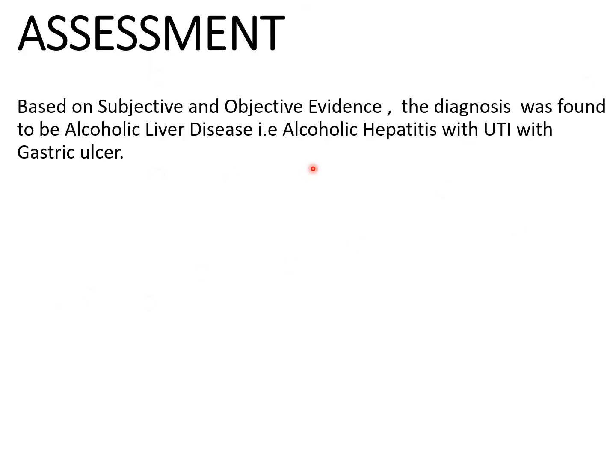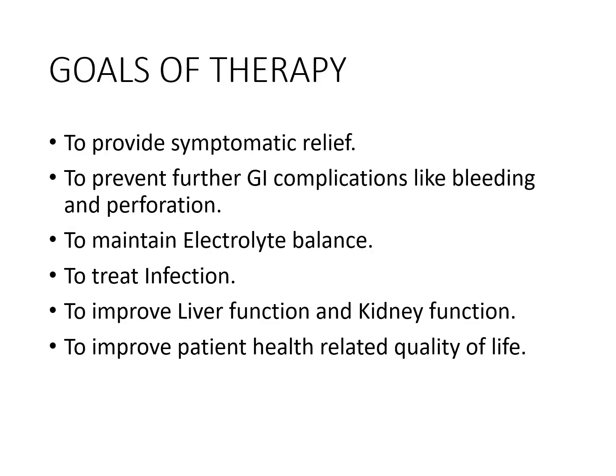Assessment. Based on the subjective and objective evidence, the diagnosis is that the patient is suffering from alcoholic hepatitis with UTI. Goals of therapy. In this case, the goals of therapy include providing symptomatic relief, preventing further GI complications like bleeding and perforation as the person has an ulcer, maintaining electrolyte balance, treating infection, improving the liver and kidney function, and overall improving the patient's quality of life.